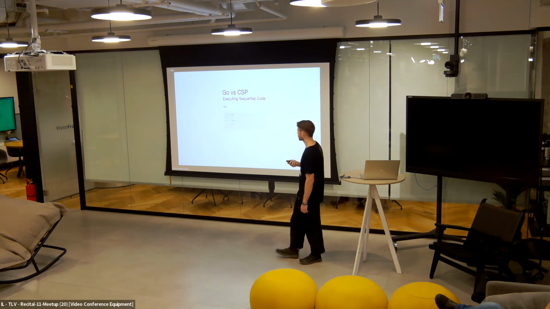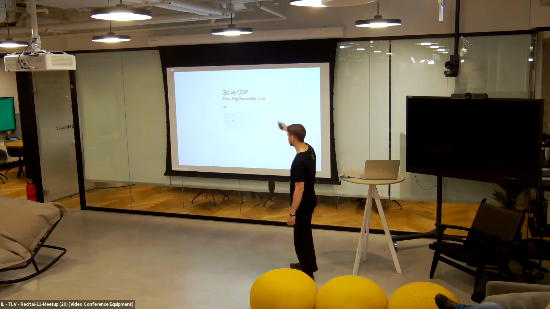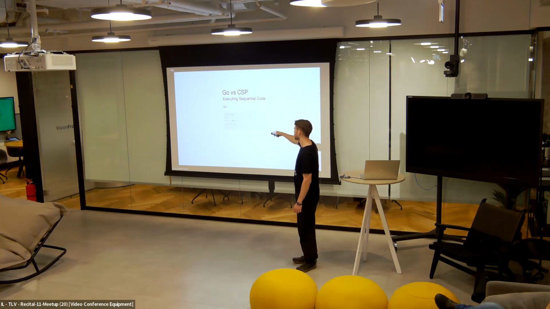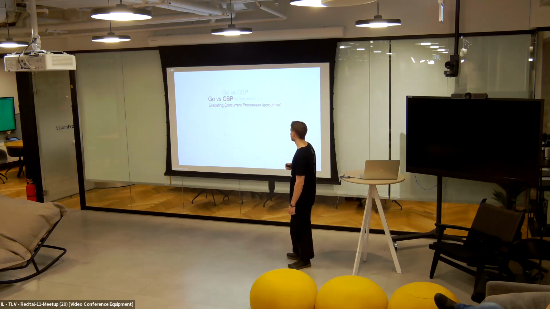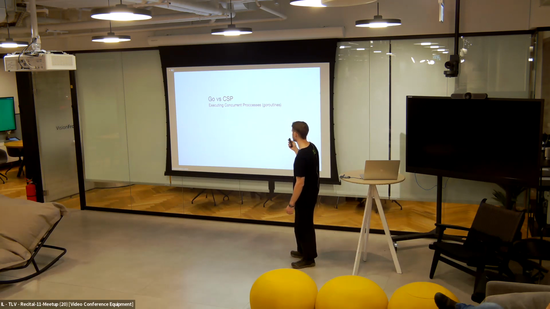So executing sequential code is something which every programming language can do. You can do it in Go. Here we read from a channel in, increment a variable i, and then do some conditional logic. And you have exactly the same kind of functionality in CSP. And we can also execute concurrent processes, of course. No concurrency model would be complete without this.